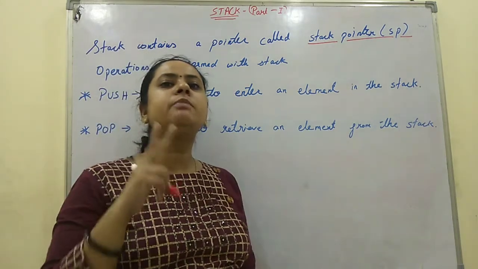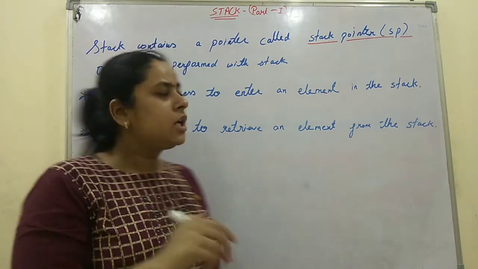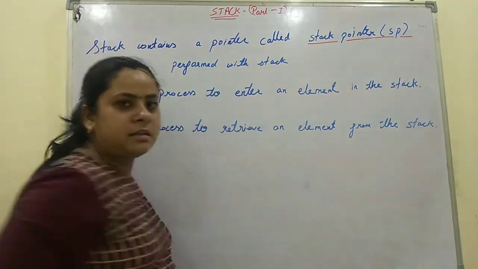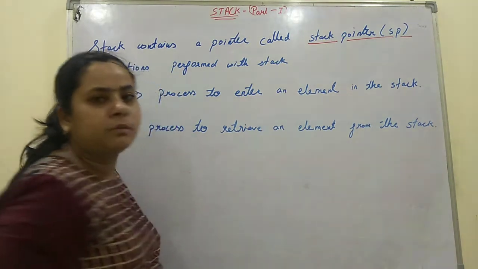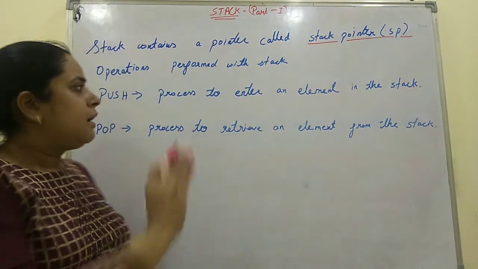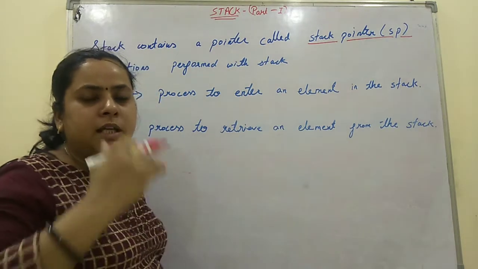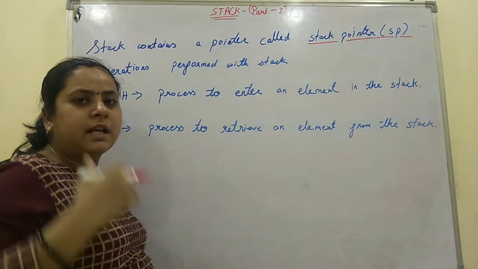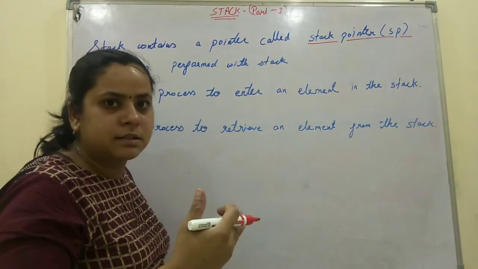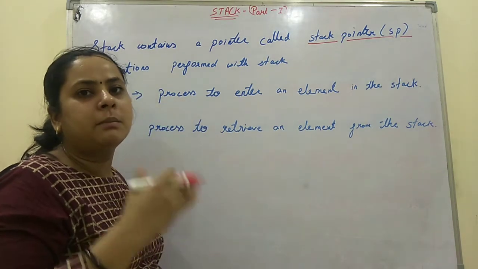These are the two basic operations which we can perform in stack. Push is to enter an element in the stack and pop is the process to retrieve an element from the stack. While pushing, every time we push, we increase the stack pointer by 1 so that we can enter it into another cell. And while popping, we will decrease the stack pointer by 1.